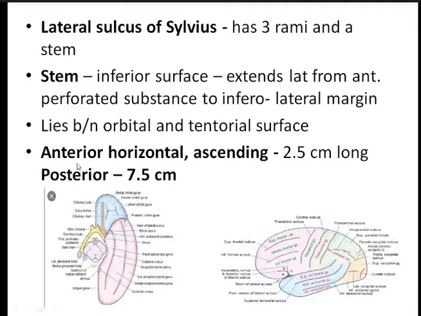Now all of you see this figure A, B and C. This is the anterior ramus of the lateral sulcus, this is the ascending ramus, and this is known as the posterior ramus of the lateral sulcus. So it has a stem, which lies on the inferior surface, and it has 3 rami. Now the anterior and the ascending measure around 2.5 centimeter, whereas the posterior is quite long, measuring 7.5 centimeter.